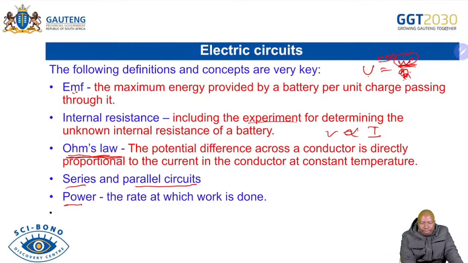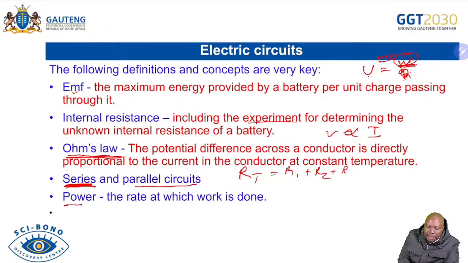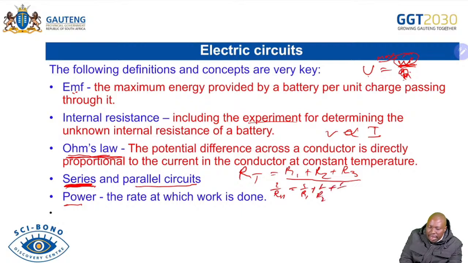So it's important as and when you are dealing with your electricity. And the most important part, as I conclude the lesson, is for you to remember at all times that when you are given series resistors, you can calculate the total resistance, which will be R1 plus R2 plus R3, depending on how many resistors are in series. You just add them. But when they are in parallel, we're saying 1 over R parallel is equal to 1 over R1 plus 1 over R2 plus 1 over R3.